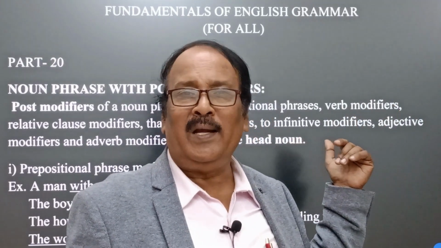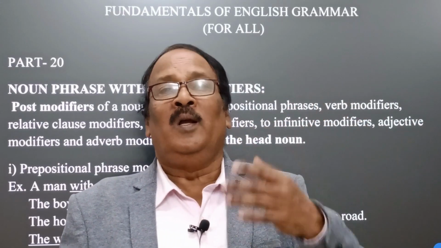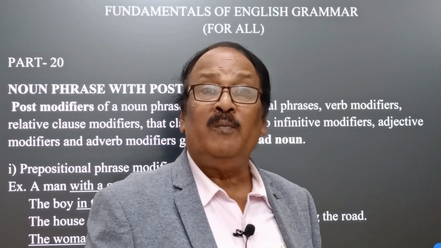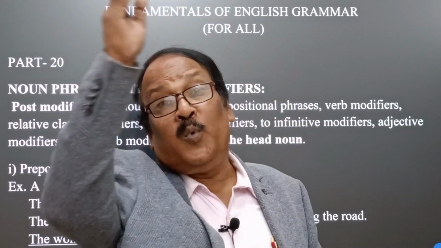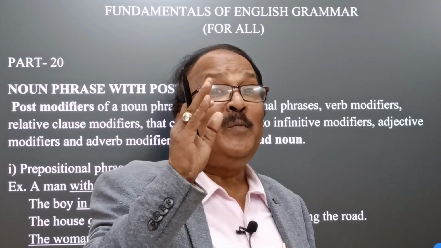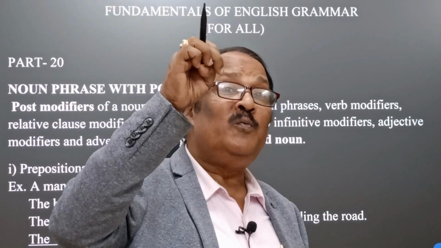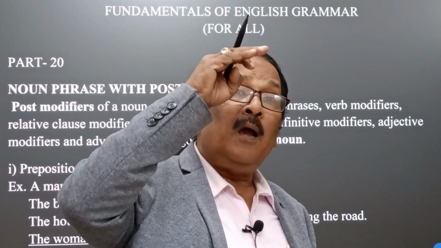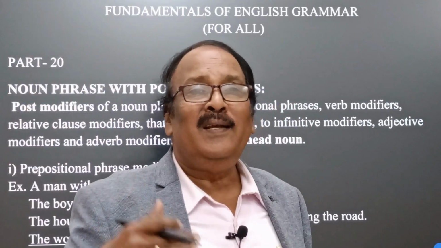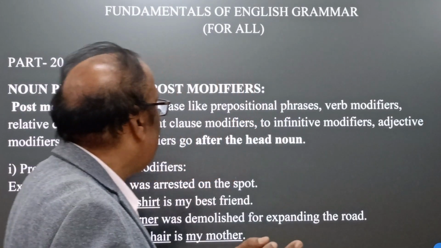In the last class we discussed the formation of noun phrase with pre-modifiers, and in today's section we are going to discuss the formation of noun phrase with the help of post modifiers. It means the words which are used to form noun phrases after the noun. Let's see.